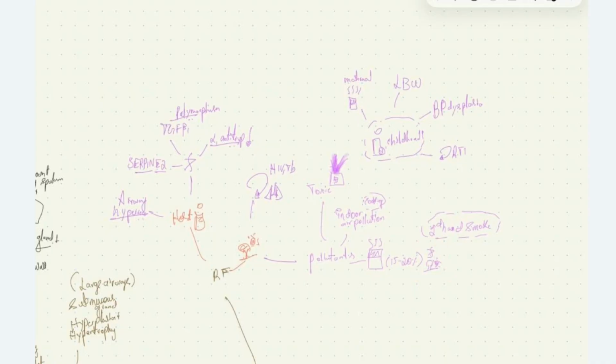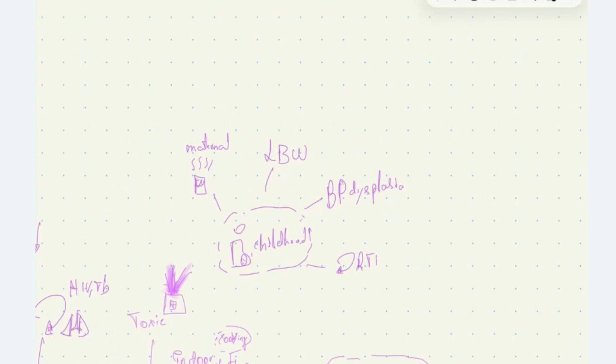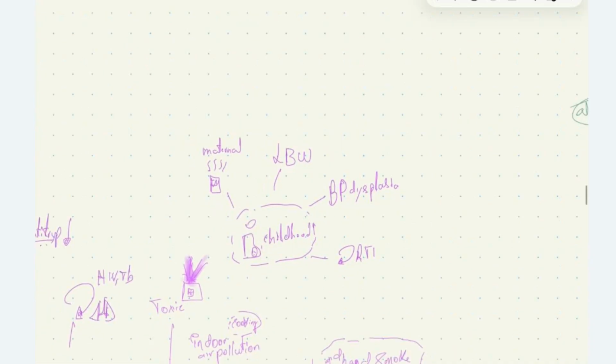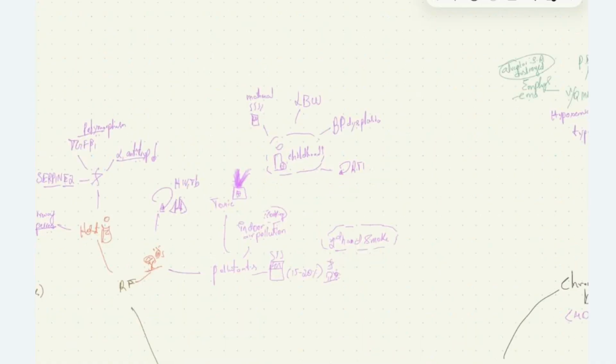Secondhand smoke is also a risk factor for developing COPD. Indoor air pollution and toxic pollutants released from industries are also risk factors. If the mother smokes during pregnancy, or the baby has low birth weight, or there is bronchopulmonary dysplasia of the baby, and if the child has recurrent respiratory tract infections in childhood, it's been seen that children with these conditions have increased risk for COPD.